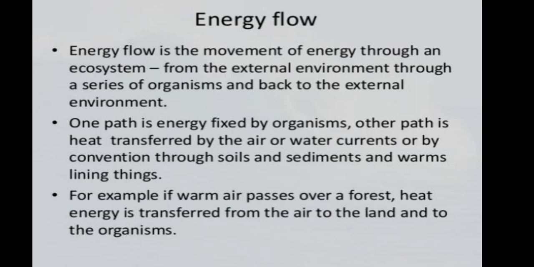The energy flow is the movement of energy through an ecosystem from the external environment to a series of organisms and back to the external environment. For example, if warm air passes over the forest, heat energy transfers from the air to the land and to the organisms.